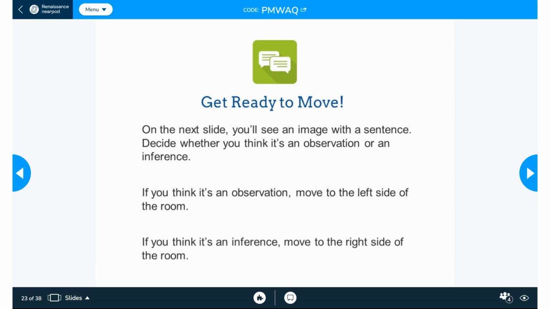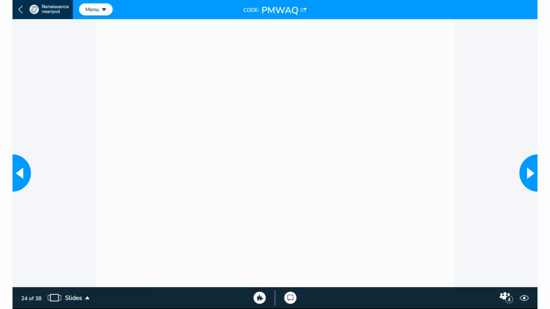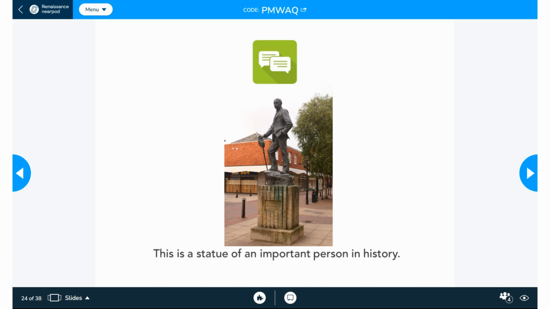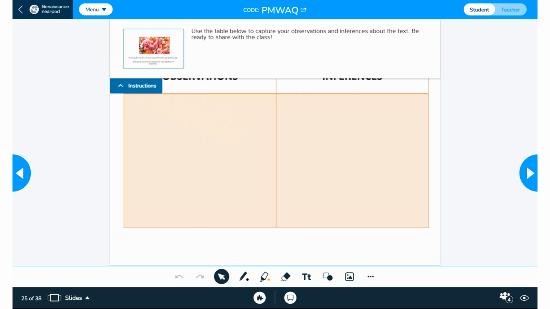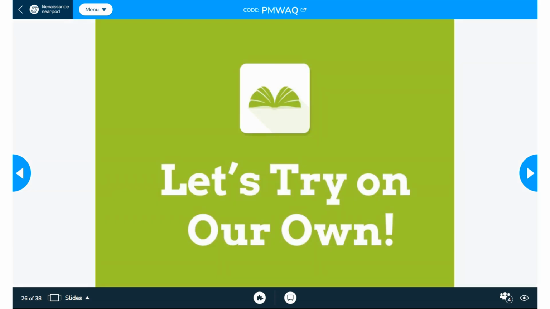And of course, I will discuss the lesson first with the facilitator so that I could ask help and support from them. And next is I'll show them the picture, and then this is the activity where they will write down the observation and inferences. So we're going to work on this together, then write down what are their observations, so they will type it here, and I will ask the students to be ready to share it with their classmates.